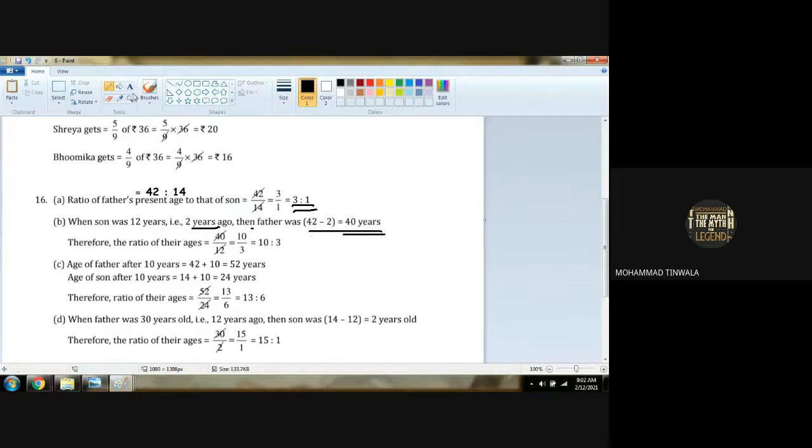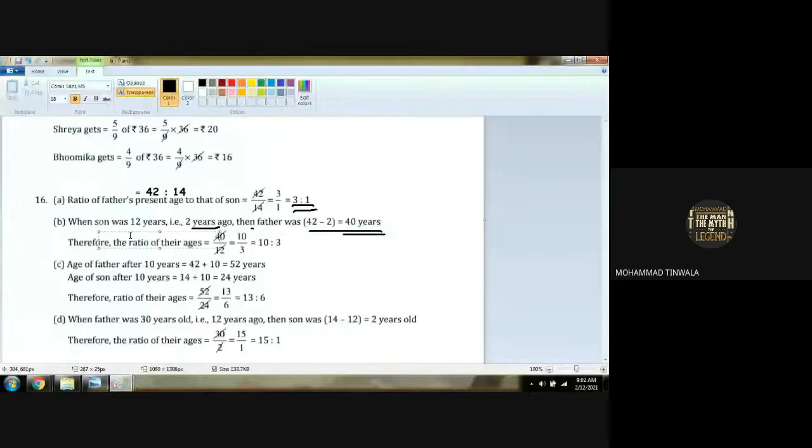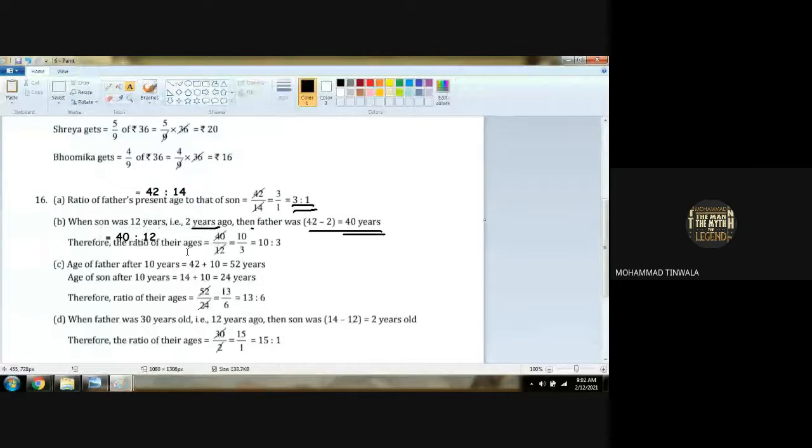So ratio will be right here. 40:12. Is it clear? So you will get 10:3.